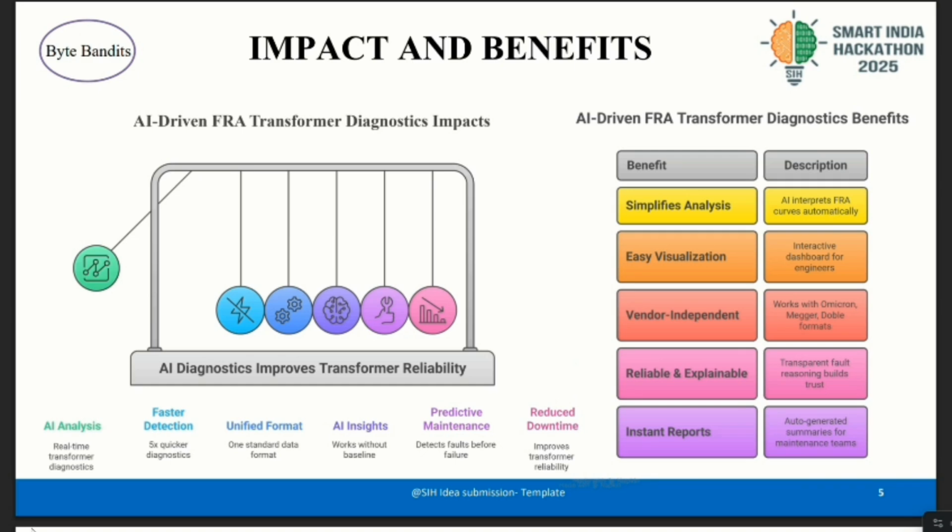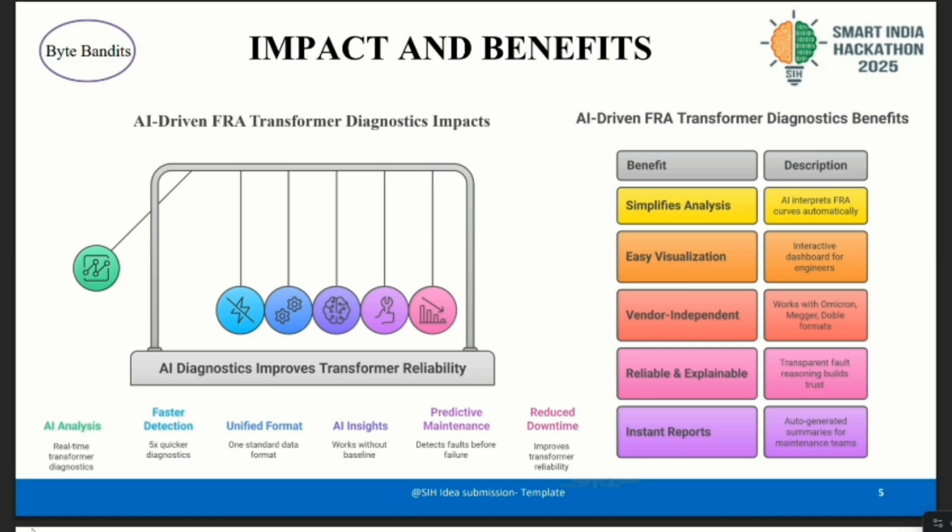So, this is Shalini, and I'm going to explain about the impacts and benefits. This slide is titled impacts and benefits, as you see, and it explains how AI driven FRA, the frequency response analysis transformer diagnostics, improve the transformer reliability and what are the advantages it offers. On the left side you can see the AI diagnostics directly improves the transformer reliability, and each icon below represents one major impact.